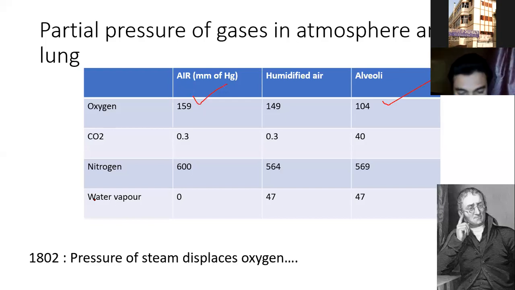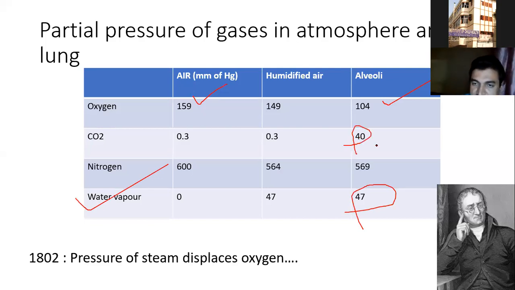Our paranasal sinus gives moisture to the system, and due to the addition of water vapor, the partial pressure is 47, and carbon dioxide is added. So water vapor from the top and carbon dioxide from down below, at the alveolar level there is a lot of internal rearrangement, and this is explained by Charles Dalton in 1800.